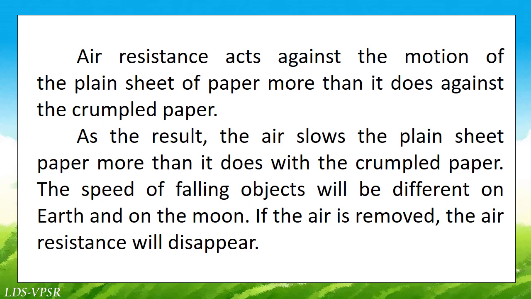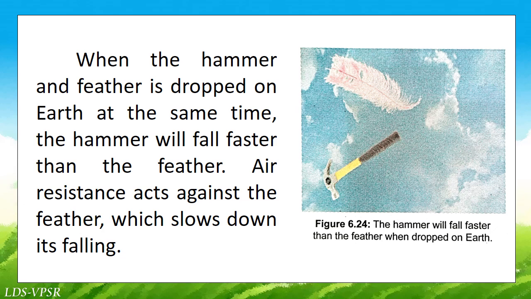The speed of falling objects will be different on Earth and on the moon. If the air is removed, the air resistance will disappear. When the hammer and feather are dropped on Earth at the same time, the hammer will fall faster than the feather.